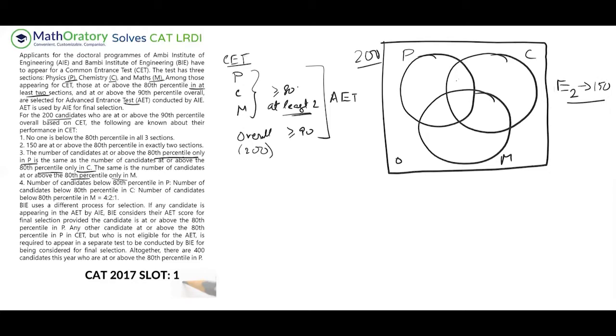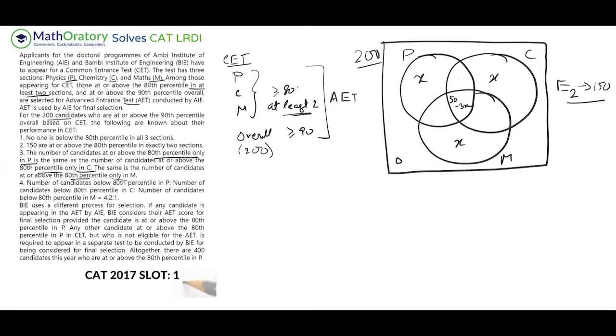So if these three add up to 150, then that leaves this, and this adding up to 50 because there's a total of 200 candidates and nothing is outside. So if I denote this, because these are all equal, let me denote these by x's. So this value comes out to be 50 minus 3x, right? So let me write that a bit properly. I'll write this a bit smaller. 50 minus 3x. Okay.